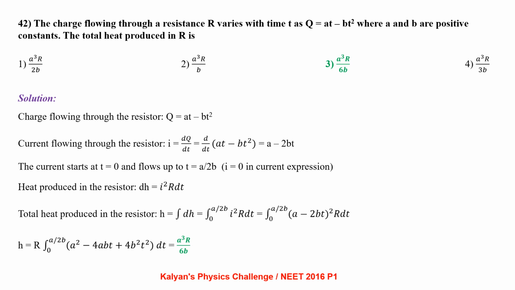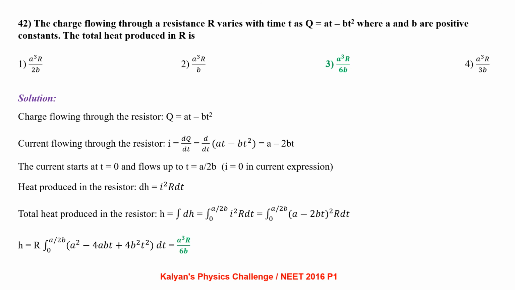The charge flowing through a resistance R varies with time as Q = At - Bt², where A and B are positive constants. The total heat produced in the resistance is? The charge flowing through the resistance is Q = At - Bt².